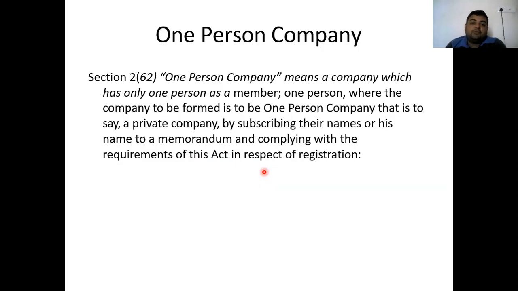Next, this is again important. That is again a main topic under the types of company, that is OPC, which comes under section 2, subsection 62 of the Companies Act 2013. Now, what does OPC mean? OPC means a company having only one person as a member. The company to be formed is a one person company, that is to say, a private company formed by subscribing his name to the memorandum and complying with the requirements of the Act in respect of registration.